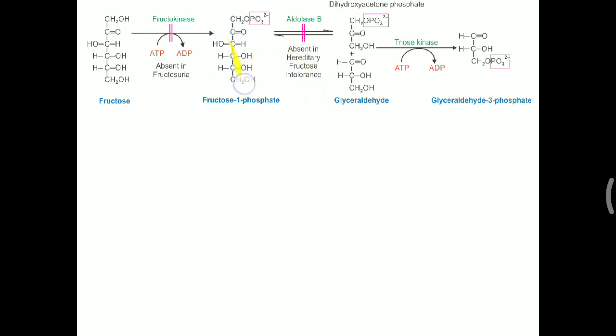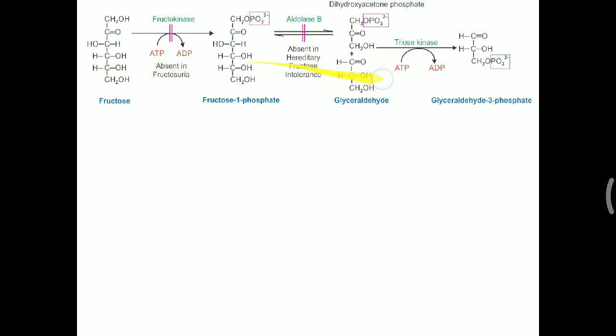Because of this accumulation of fructose 1-phosphate, sometimes glycogen metabolism will be affected and the child will undergo a hypoglycemic condition. So aldolase B deficiency is very dangerous, leading to hereditary fructose intolerance due to the effect on glycogen metabolism. This deficiency can lead to hypoglycemia, as well as hepatomegaly and jaundice, seen in aldolase B deficiency.